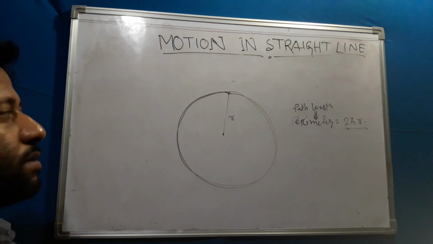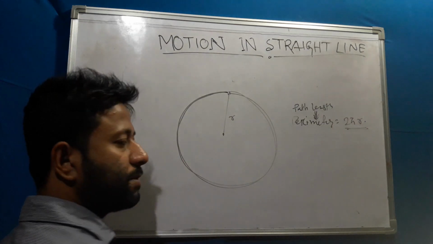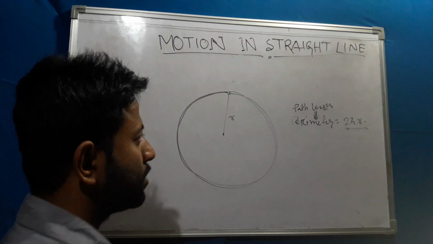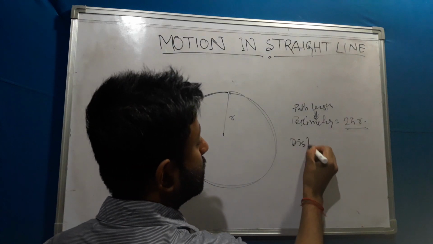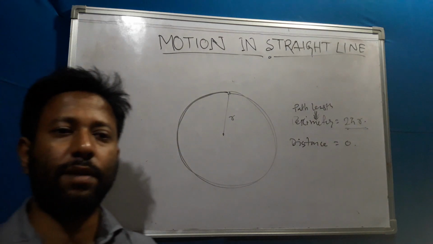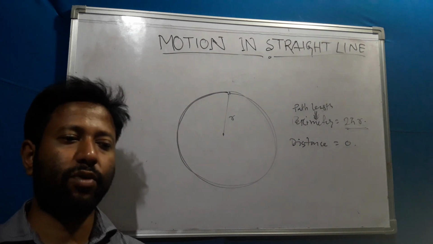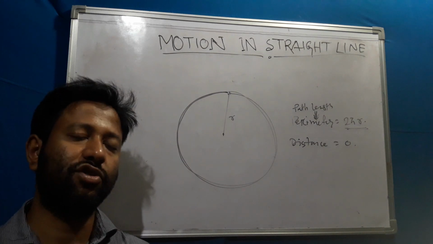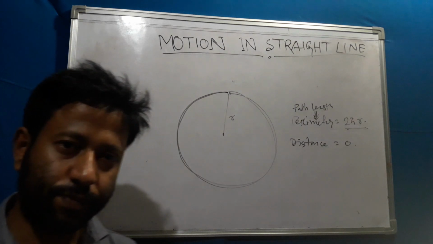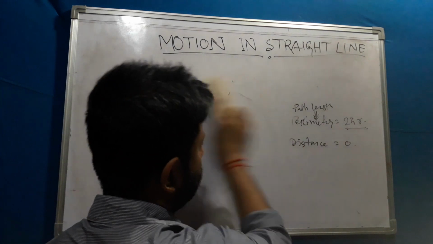But whatever my distance, you see, the final position and the initial position are the same here, so if we subtract the final position and initial position, then it is equal to 0. That's why the distance here equals 0. That means the distance can be 0, but the path length can never be 0. If an object starts from one point and again comes back to this point, then in that case the path length is not 0, but the distance will be 0. Such kind of question may be asked in the exam.